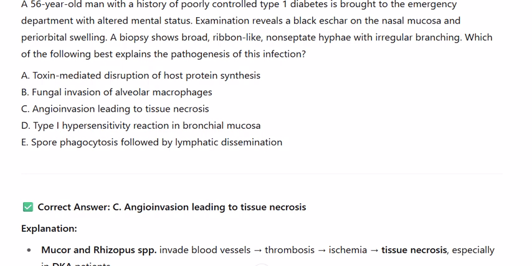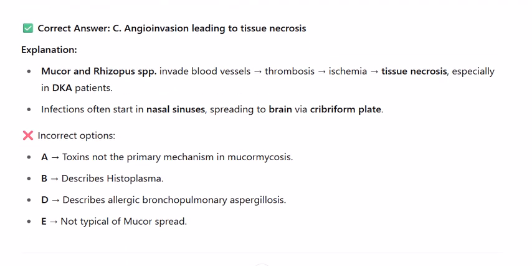Explanation: Mucor and Rhizopus species invade blood vessels, causing thrombosis, ischemia, and tissue necrosis, especially in DKA patients. Infections often start in the nasal sinuses, spreading to the brain via the cribriform plate. Incorrect options: A. Toxins are not the primary mechanism in mucormycosis. B. Describes Histoplasma. D. Describes allergic bronchopulmonary aspergillosis. E. Not typical of Mucor spread.